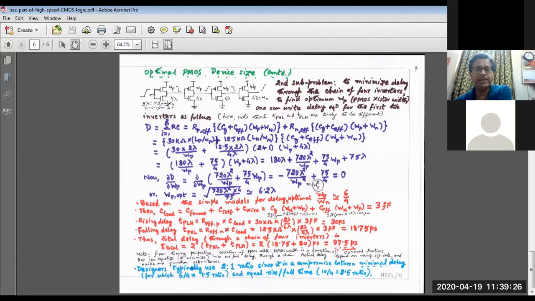Whereas if you have to equalize the rise and fall delays at alternate nodes, WP should be 2.5. Now, as an effective compromise between 1.5 and 2.5, we as designers normally go for making WP twice WN.